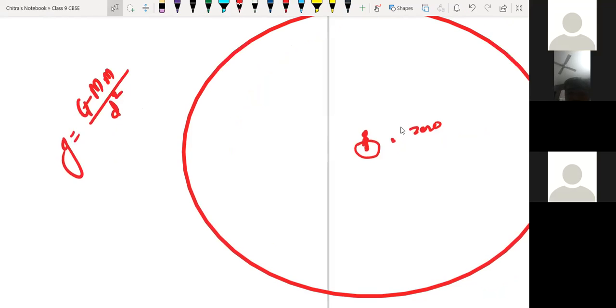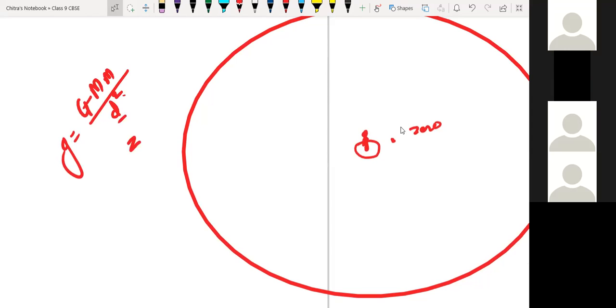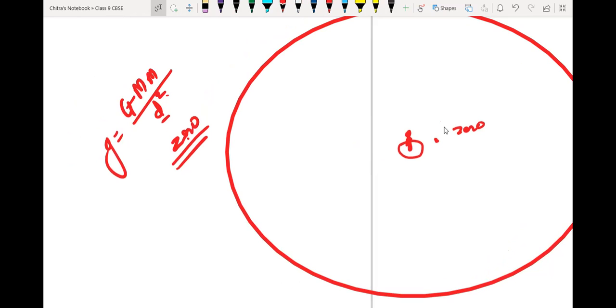So at the center, that distance becomes 0. So the square of 0 will be 0, sir. But anything divided by 0 is infinite. Sorry, it is going to be 0.